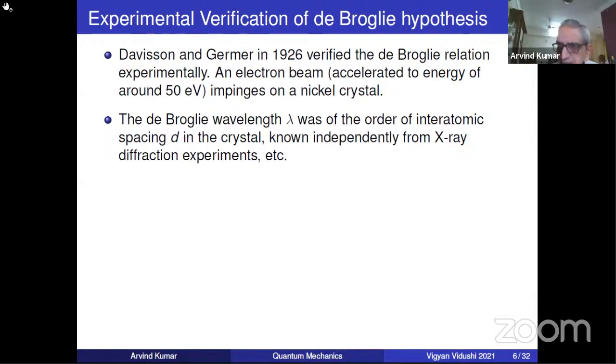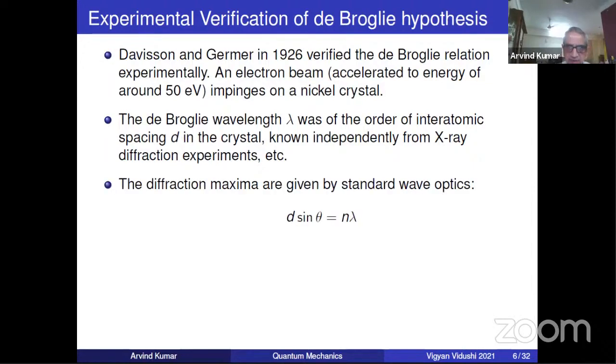If you do not know this, please read your book on optics, and it is actually obvious from the formulas that I'm going to give. Now, diffraction maxima for the transmission grating are given by d sine theta equal to n lambda. It is slightly different from reflection grating, where there's a factor of 2, but don't worry about it. So d sine theta equal to n lambda, where n is the order of maximum, and theta is the angle at which you get that maximum. And of course, the first one is n equal to 1.